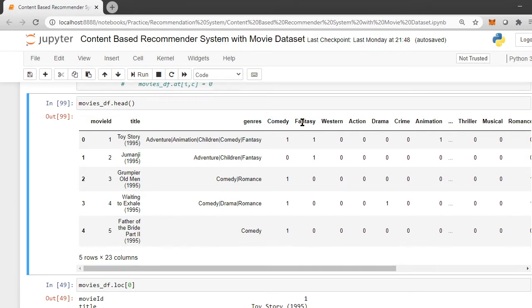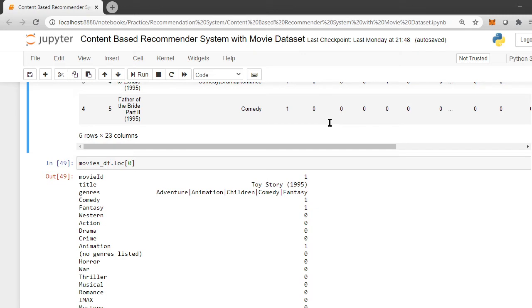These are the characteristics: comedy, fantasy, western. These are the various genres which will help us in identifying similarities between two movies. So if there are two comedy movies, we can say these movies are similar. But it is not that simple, because we have 20 different columns. So we are going to look at the similarity based on all these 20 genres, whether yes or no.